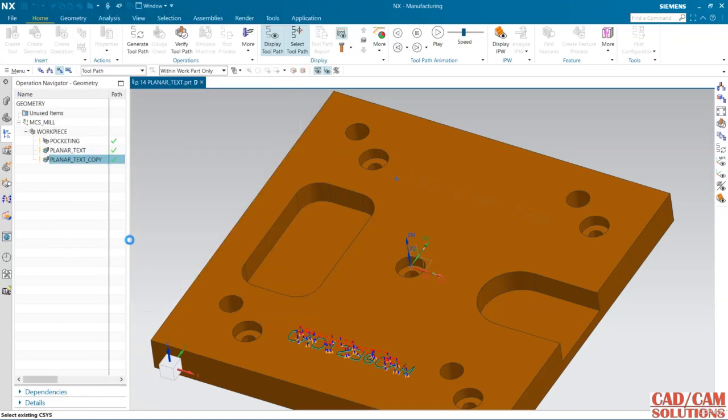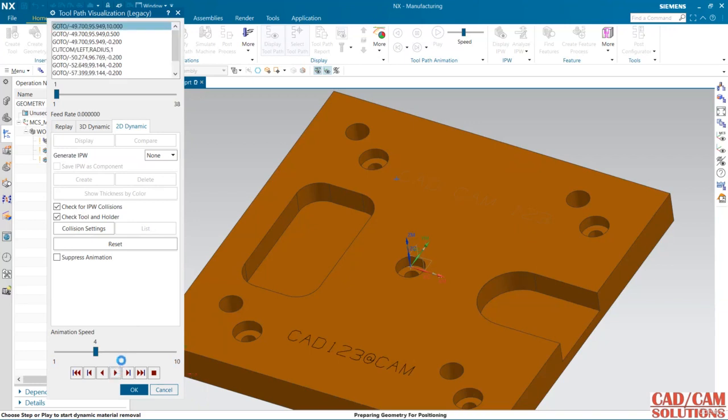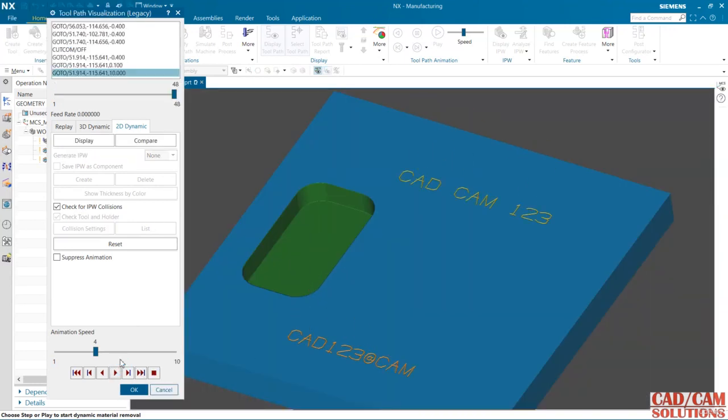Okay. And I want to see the preview of these two. So click here. So hope you understand this operation properly.